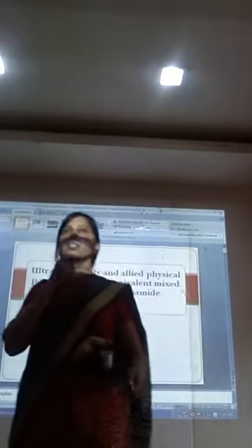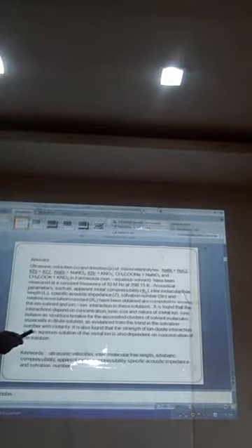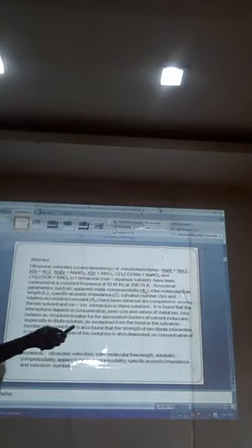My today's presentation is based on the ultrasonic study and allied physical parameters of uni-univalent mixed electrolyte in formamide. This presentation is prepared by me, Dr. Nidhi Sharma from PGMC College Pune, and Ms. Swagat from the State College. In this work, I have studied the different physical parameters which are related to ion-ion and ion-solvent interaction.